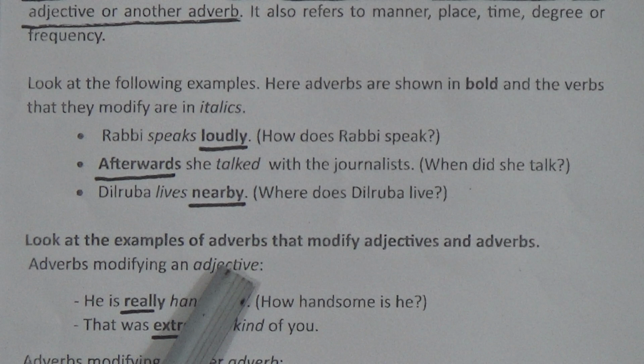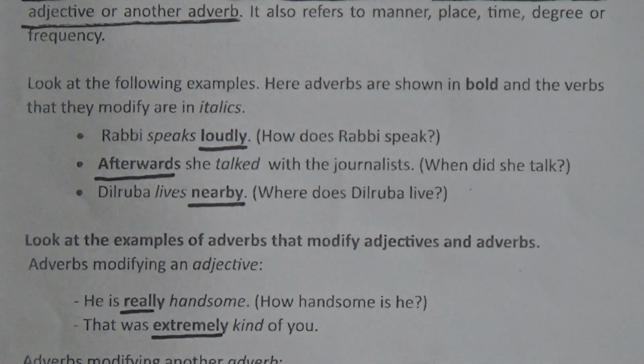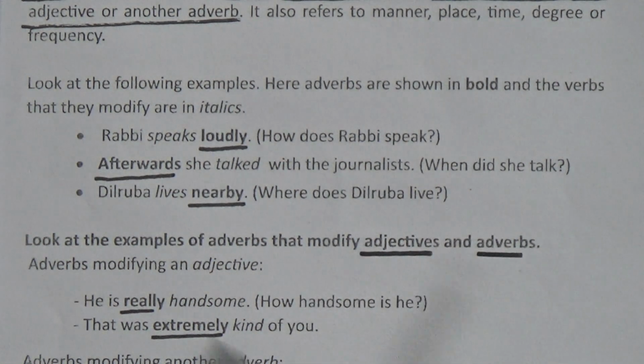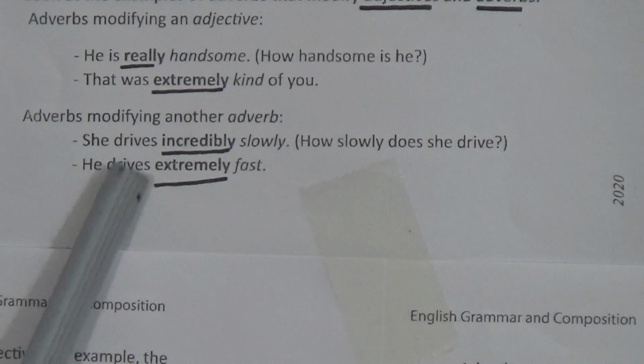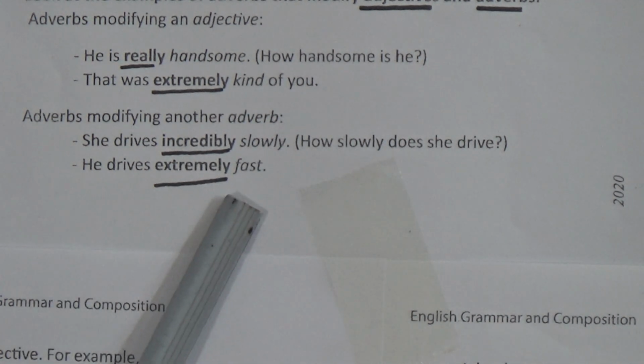Now look a little bit below. Look at the examples of adverbs that modify adjectives and adverbs. He is really handsome. How handsome is he? That means here really modifies the adjective handsome. That was extremely kind of him. And now an adverb modifying another adverb: she drives incredibly slow and he drives extremely fast.